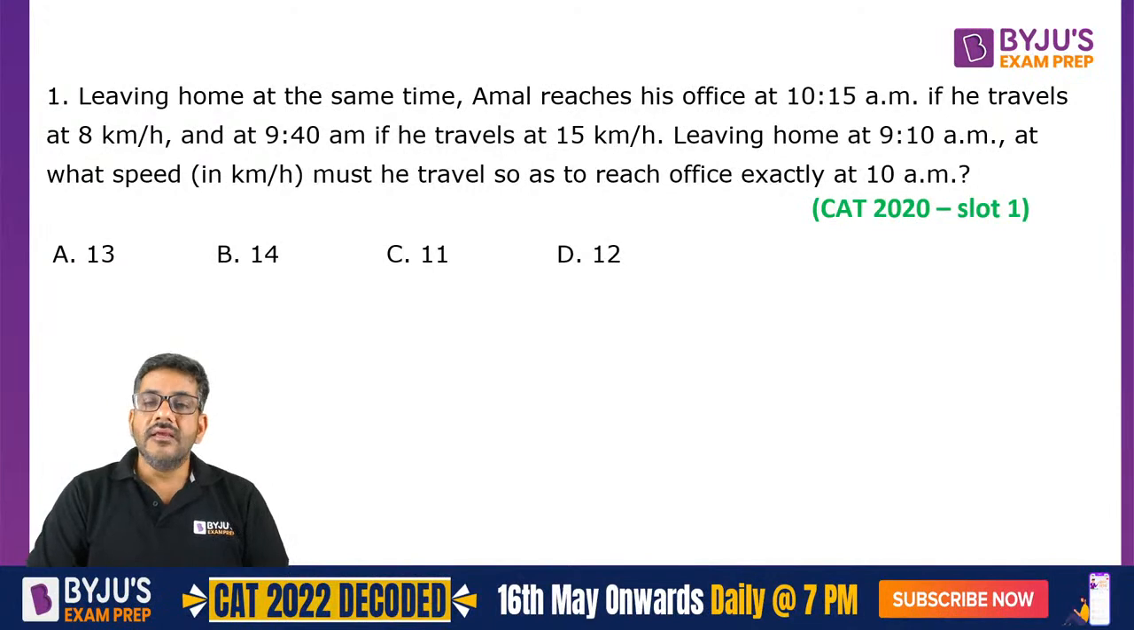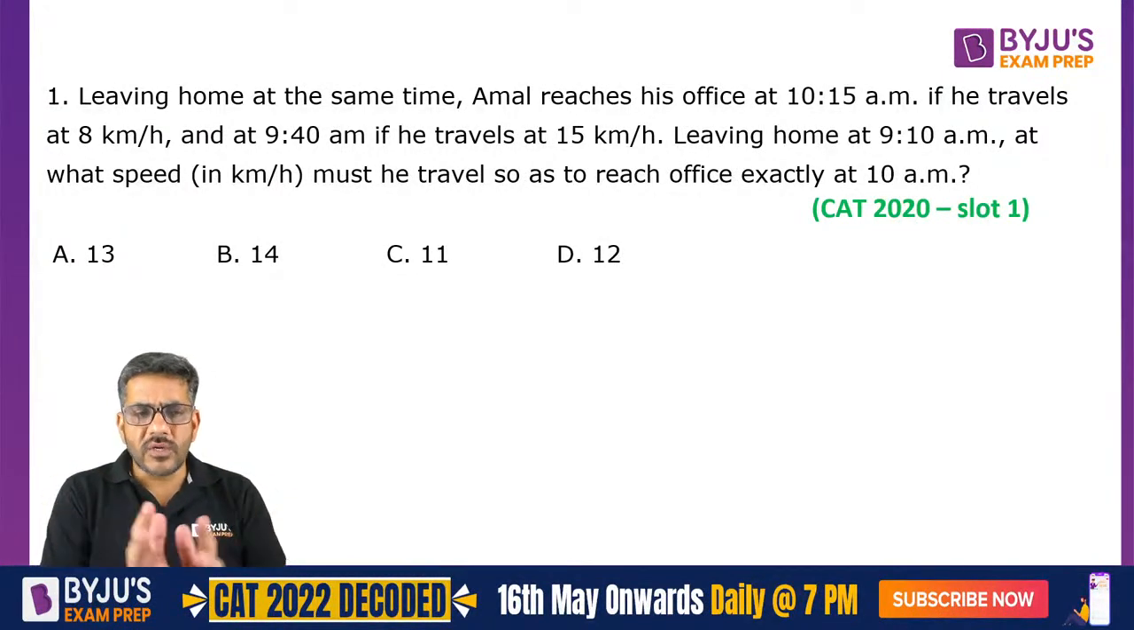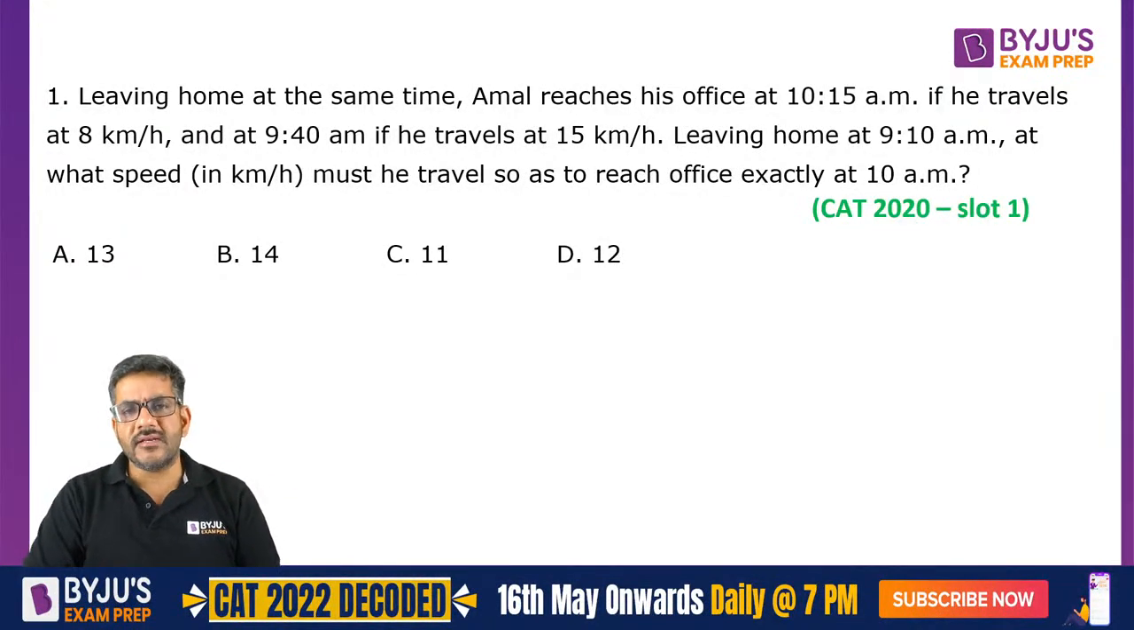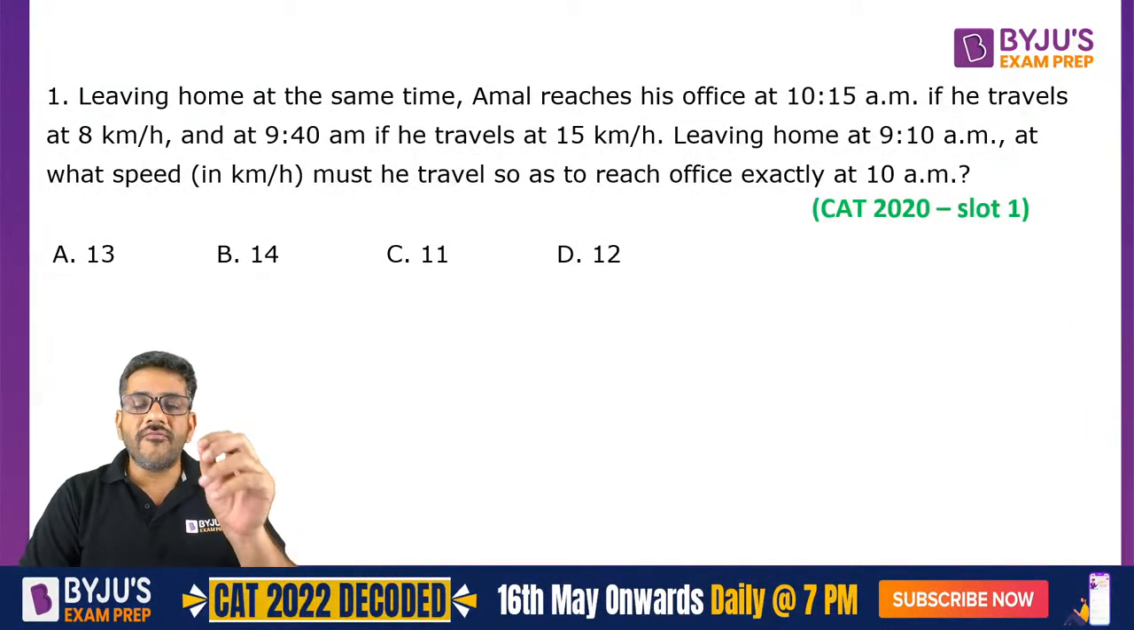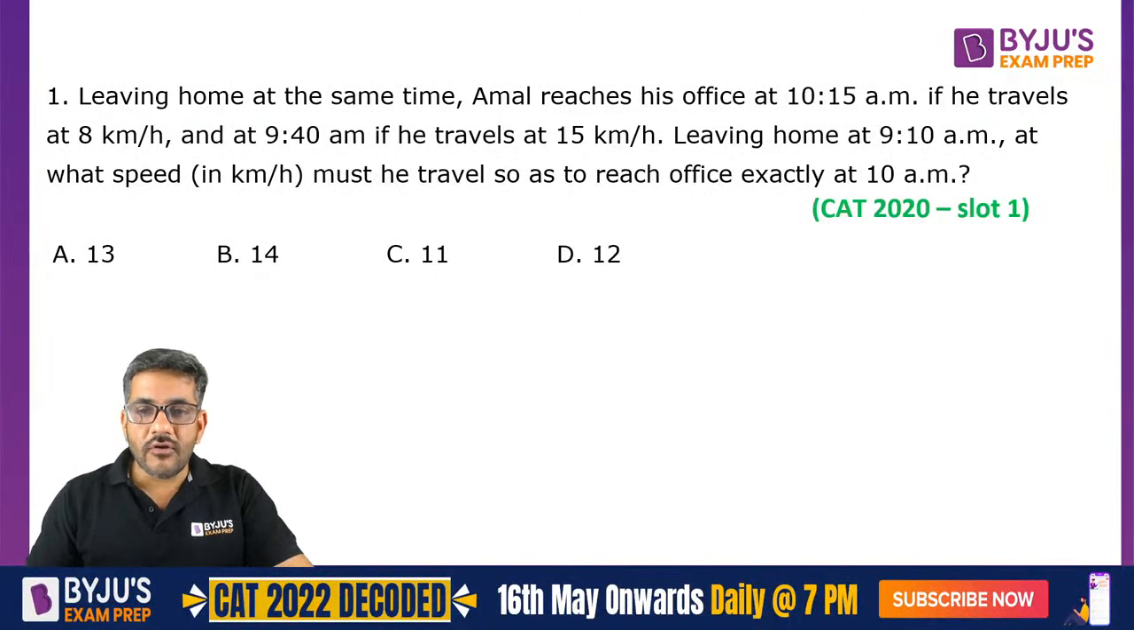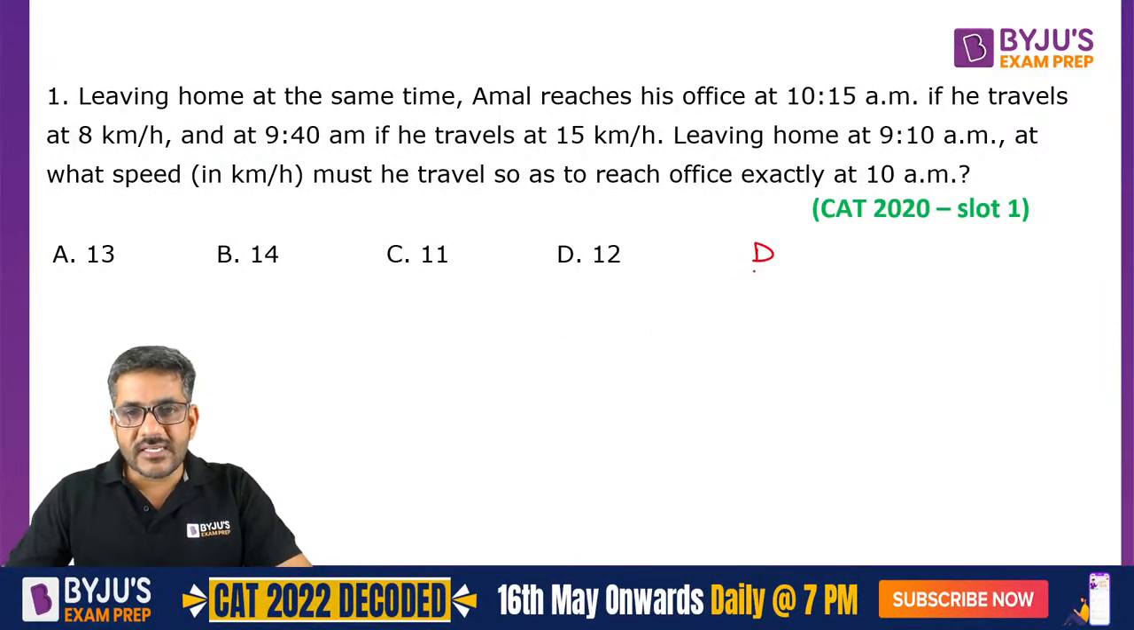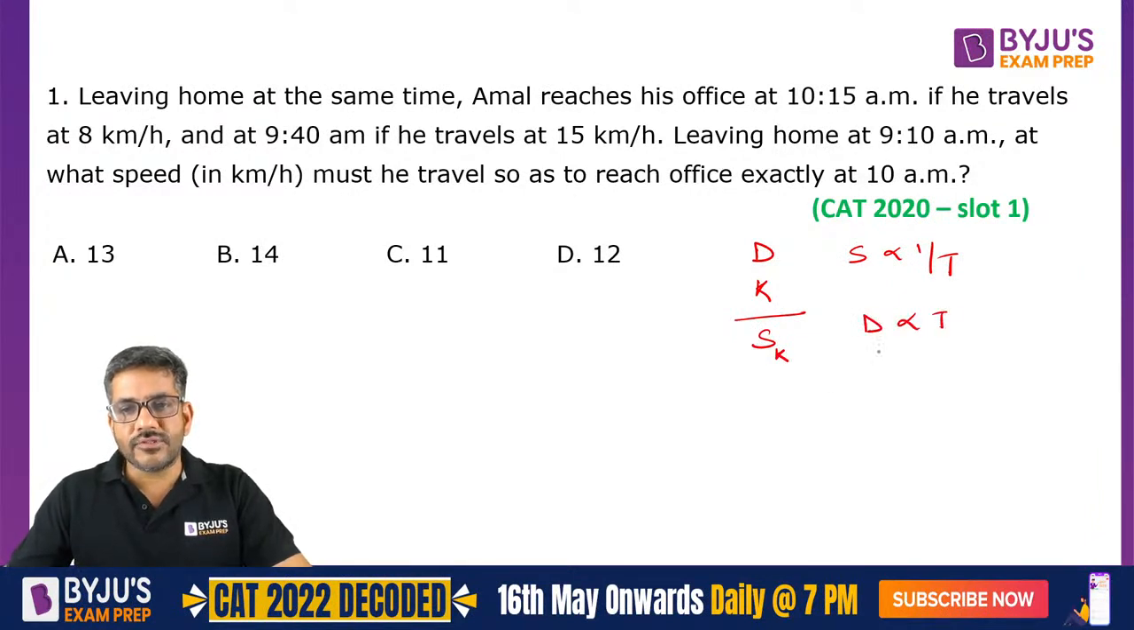But yes, I would say one thing for sure. In CAT, whatever questions are asked to you from time, speed and distance, generally they are based upon the very basic concept of proportionality. I'm sure all of you know about proportionality. उसके बारे में आप सबको पता होगा that when the distance is constant, speed is inversely proportional to time. When the speed is constant, then distance is directly proportional to time.